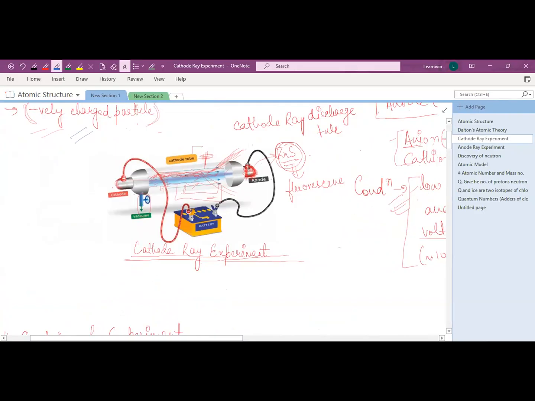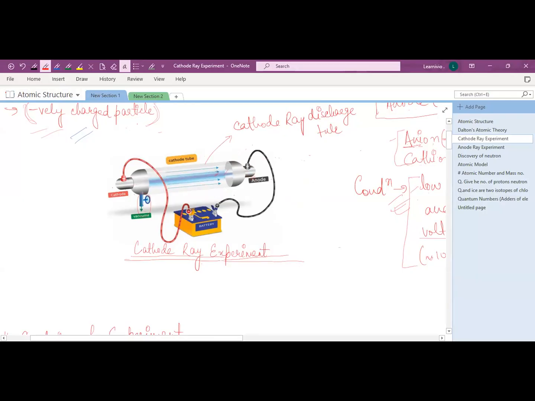This is a cathode ray tube which is made of glass. Here you can see there are two metals. This is the whole cathode ray discharge tube setup, and these are two electrodes, two pieces of metal.